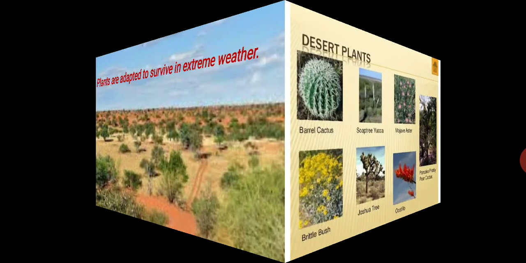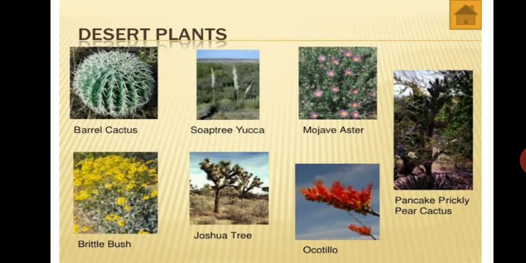First of all, what are the desert plants? Plants that grow in deserts are desert plants, and examples are barrel cactus, soaptree yucca, Mojave aster, brittle bush, Joshua tree, Ocotillo, pancake, prickly pear cactus. So these are the examples of desert plants. Clear?